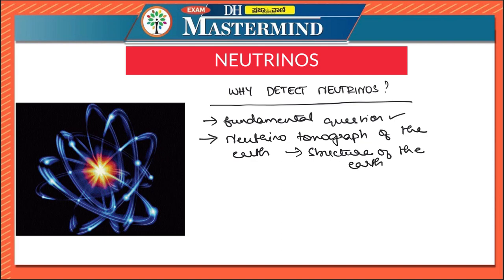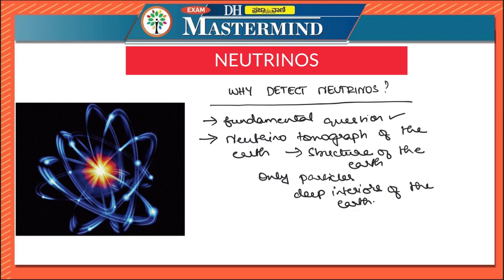This is possible with neutrinos since they are the only particles which can probe the deep interiors of the Earth. They can pass through the deep interiors of the Earth as they are transparent to matter, as we have already seen. The detection of these particles can provide us a detailed investigation report of the structure of the Earth from the core onwards.